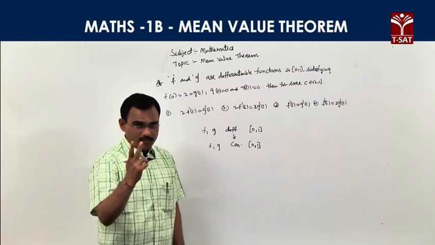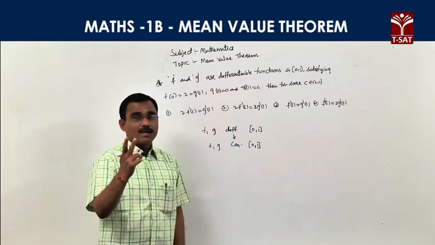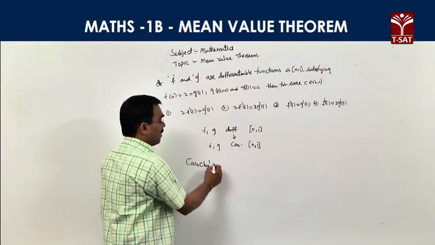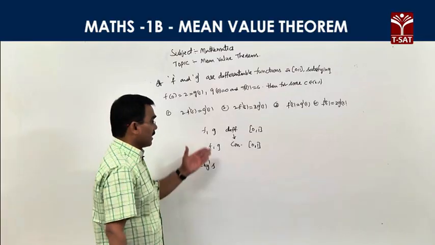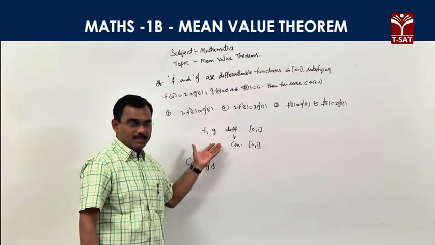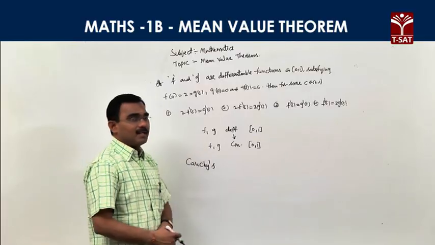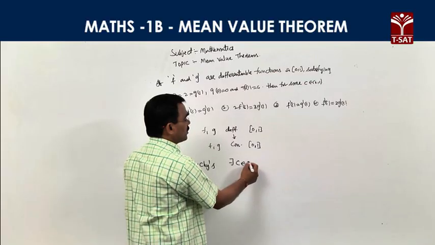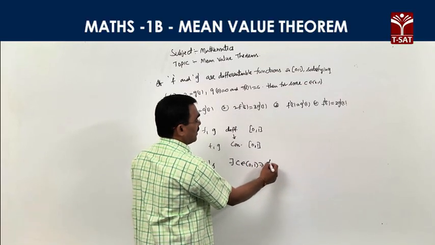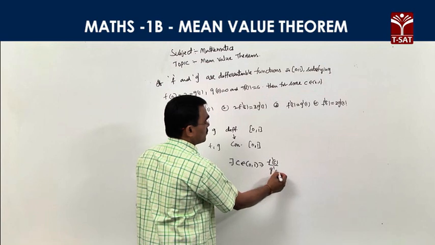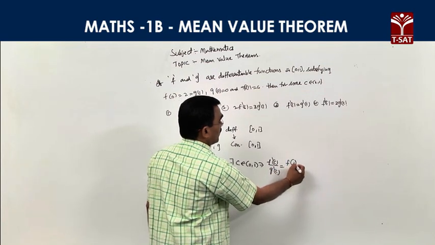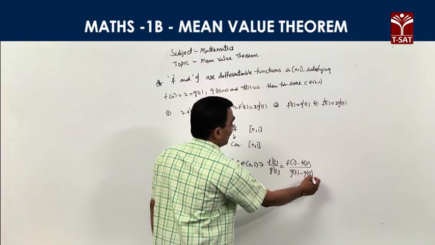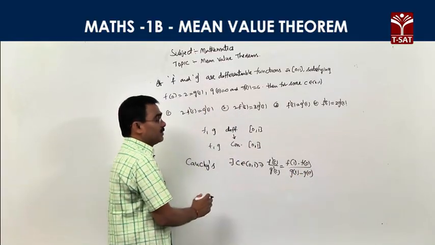Two functions are given, so we apply Cauchy's mean value theorem. Since f and g are continuous and differentiable, we apply Cauchy's mean value theorem. According to it, there exists a point c in the open interval (0, 1) such that f'(c) by g'(c) is equal to (f(b) minus f(a)) by (g(b) minus g(a)). Our interval is [0, 1], so a is 0 and b is 1.